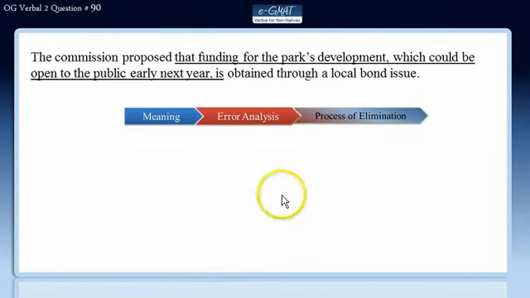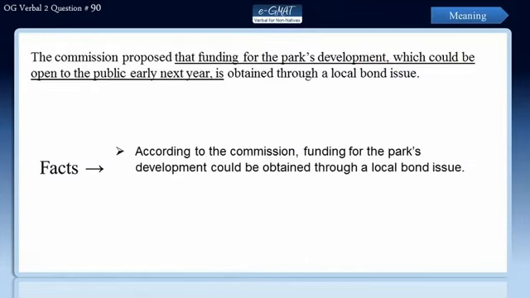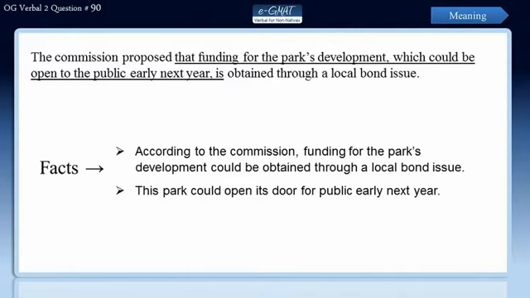So let's begin. The Commission proposed that funding for the park's development, which could be open to the public early next year, is obtained through a local bond issue. This sentence presents a few facts. It says that, according to the Commission, funding for the park's development could be obtained through a local bond issue. This park could open its door for public early next year.